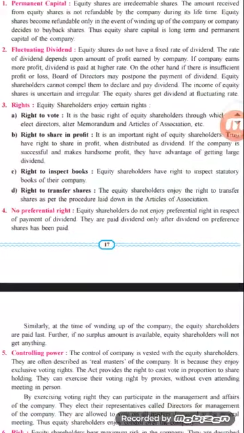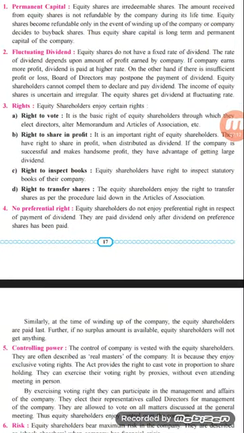The second one is fluctuating dividend. Equity shares do not have a fixed rate of dividend. The rate of dividend mainly depends upon the profit earned by the company. If the company earns more profit, then the dividend paid is higher. On the other hand, if the funds are insufficient, or if the profit is very less, or if there is a loss in the company, the board of directors may postpone the payment of dividend or declare a lower dividend. So, equity shareholders cannot compel them to declare and pay the dividend.